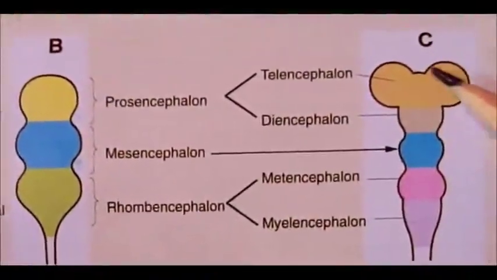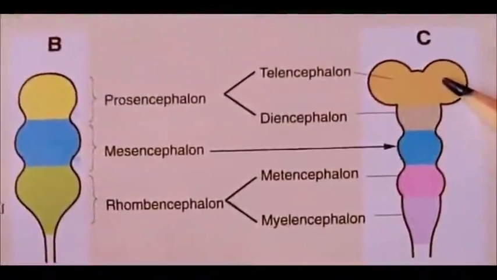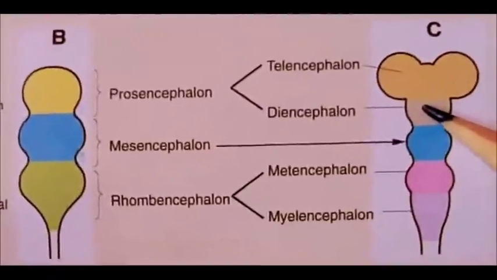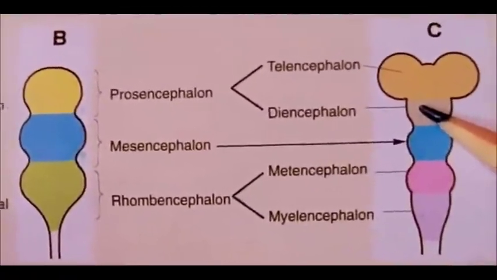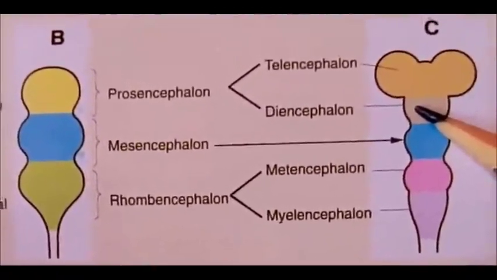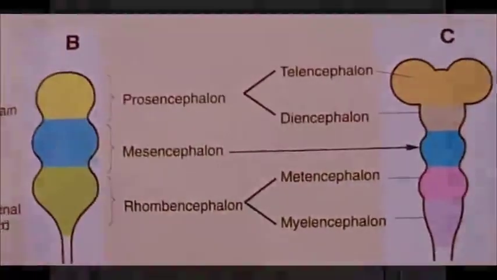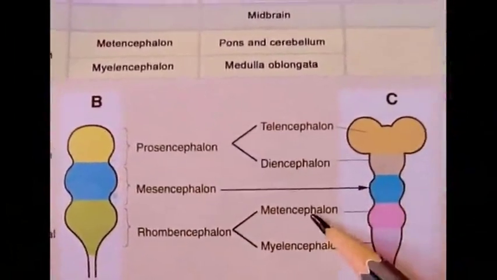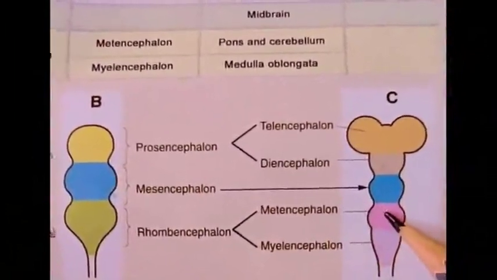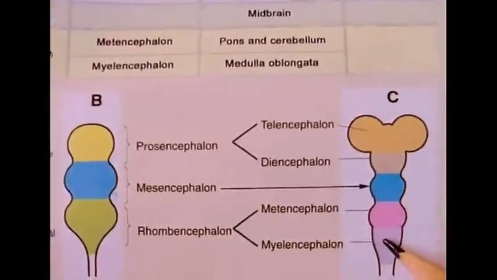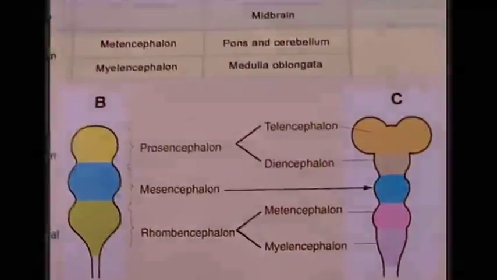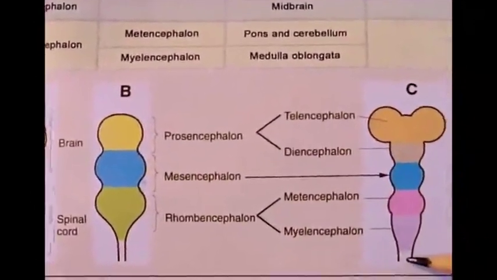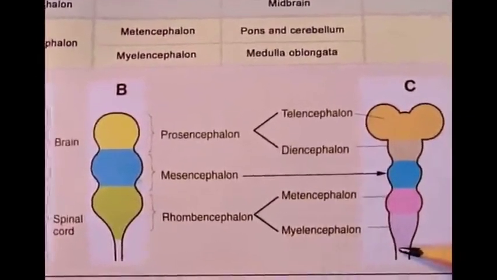Telencephalon forms the cerebral cortex and the corpus striatum. Diencephalon forms the thalamus, hypothalamus, optic stalk, and pars nervosa of hypophysis cerebri, or we can say the posterior lobe of the pituitary gland. Mesencephalon forms the midbrain. Metencephalon forms the pons and cerebellum, and myelencephalon forms the medulla oblongata, which is continuous below with the tubular part of the neural tube that forms the spinal cord.